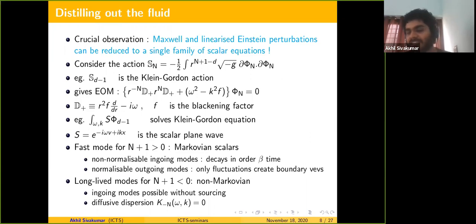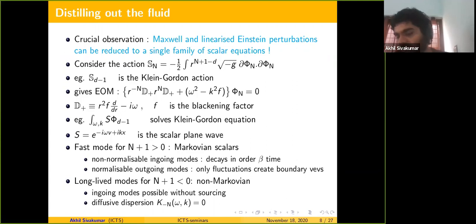So if you arrange for some derivative combination to vanish, there is a line of points in the frequency-momentum space where you have ingoing solutions without any non-normalizable contribution. To put it simply, there are ingoing solutions which are not turned off when you switch off all the non-normalizable modes.